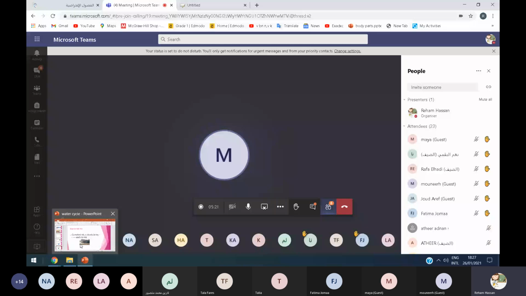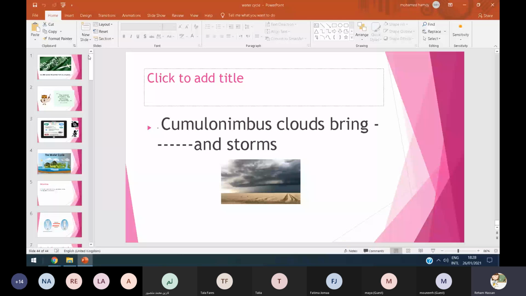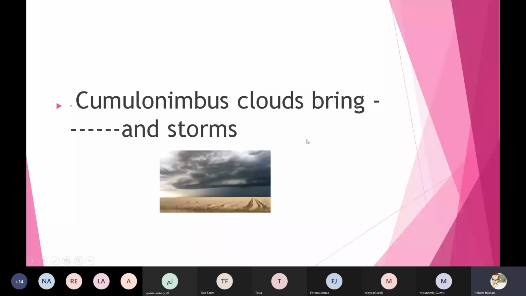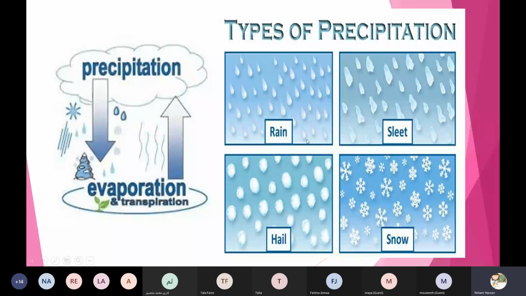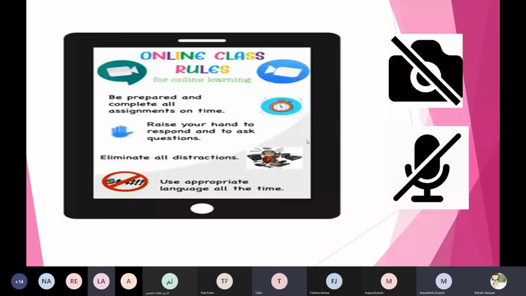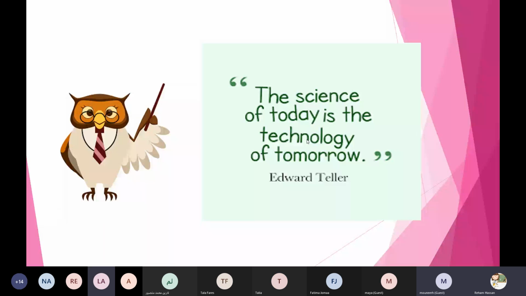First, may Allah protect Saudi Arabia and all Islamic countries from any dangers. Why do we study science, grade 1? Because the science of tomorrow.